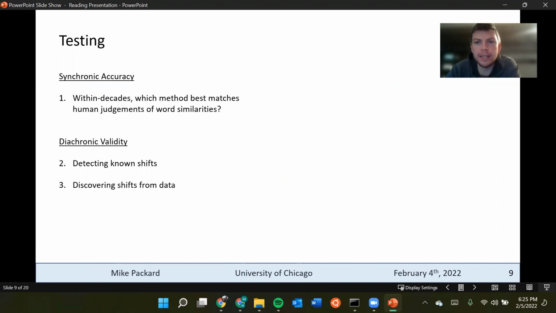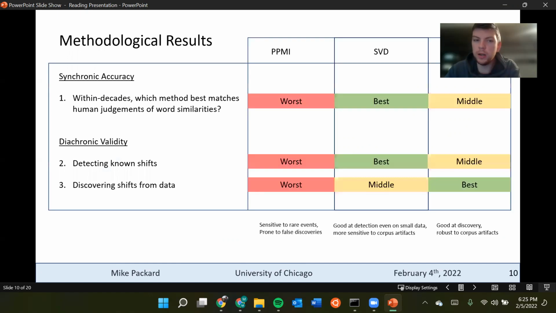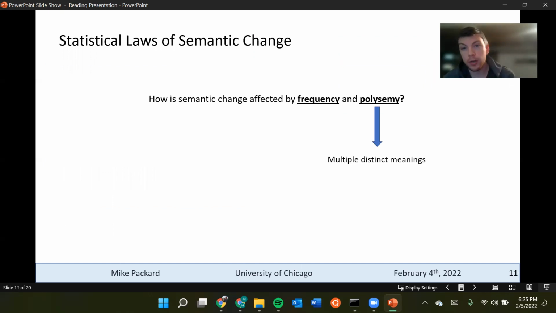So there are a few different tests that they use to kind of validate their methods here. One is within decades, which method kind of matches best human judgments of word similarities. Then diachronic validity, they're looking at detecting shifts and discovering shifts from the data. And you can see the PPMI doesn't do very well. The SVD and the SGNS kind of split the rest of the tests, and they're going to use SGNS for the rest of their work in this paper, which is going to be looking at, can we discover any big picture laws of how words change over time?